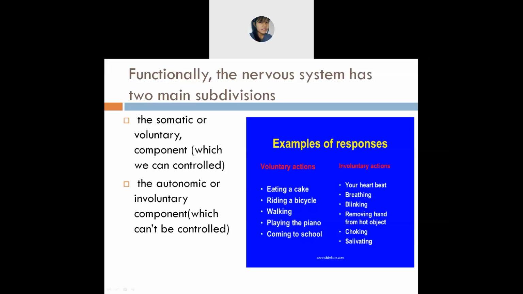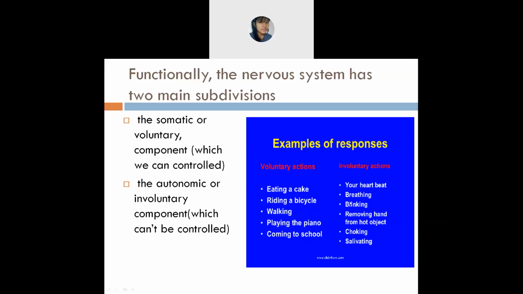Whatever you want to do, you can do it, meaning you can control it. The things which you can control are known as the somatic or voluntary component. Are you clear about somatic? Yes, ma'am, clear.